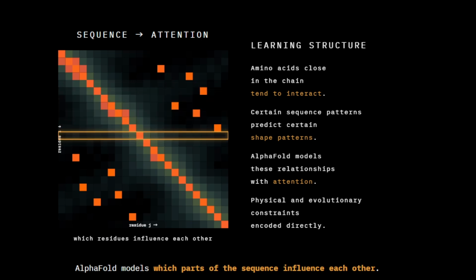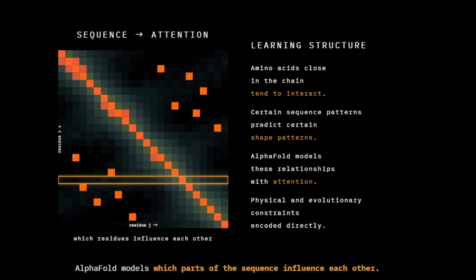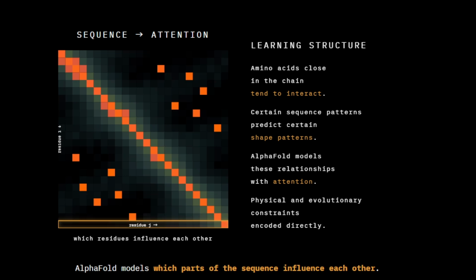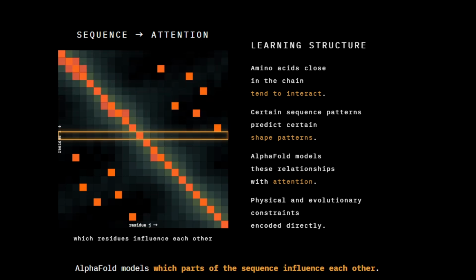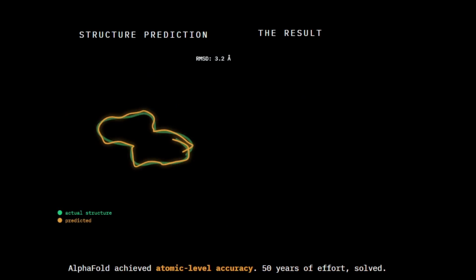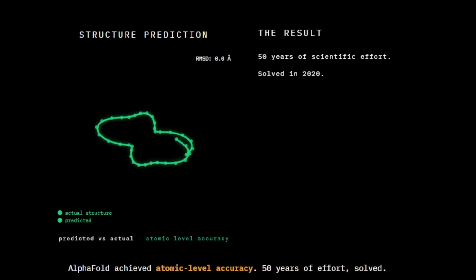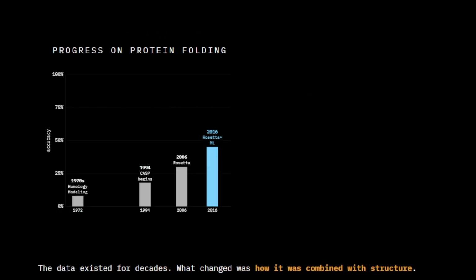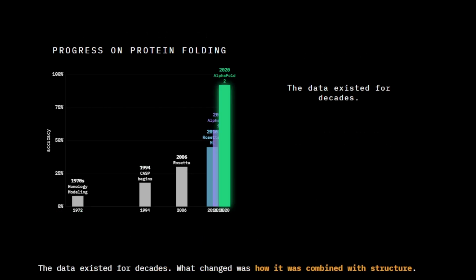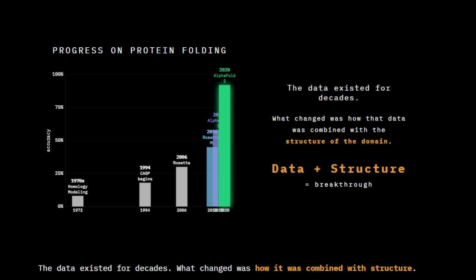It incorporated known physical and evolutionary constraints. It did not treat the problem as a black box. It brought in what we already know about how proteins work. The result was atomic-level accuracy. A problem that had resisted 50 years of scientific effort, solved. The data existed for decades. What changed was how that data was combined with the structure of the domain.